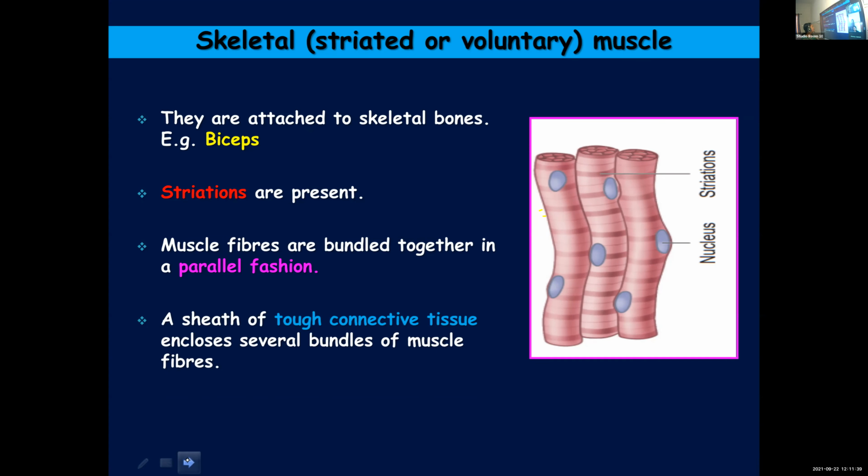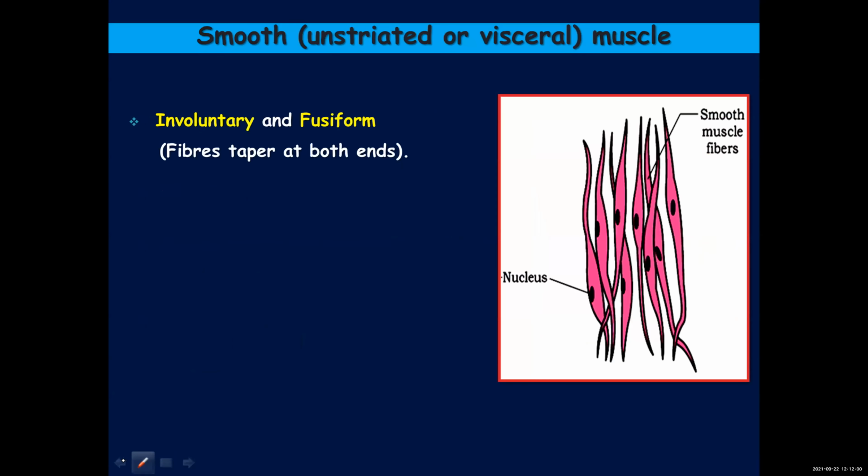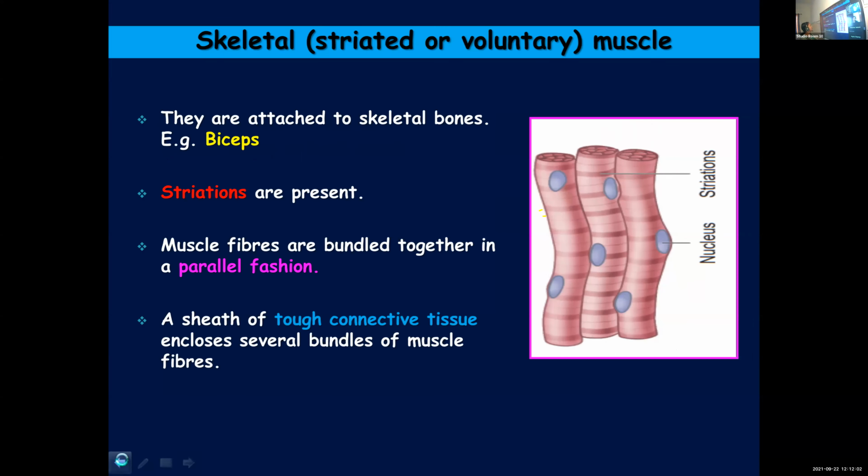A sheath of tough connective tissue encloses several bundles of muscle fibers. So that is common for all the muscle fibers. So several such bundles will be enclosed by a sheath of connective tissue. More points we will see. They have given only a few points. One is they are attached to the skeletal bones.